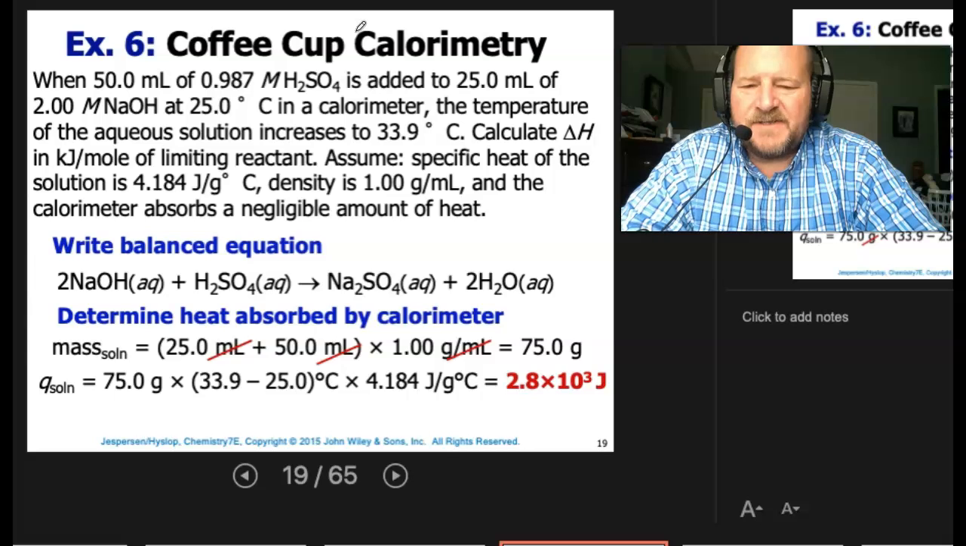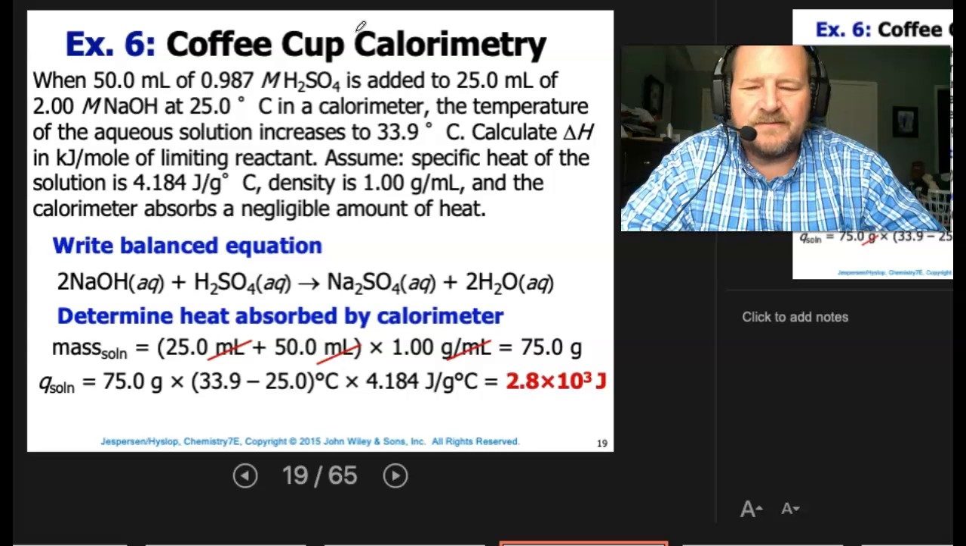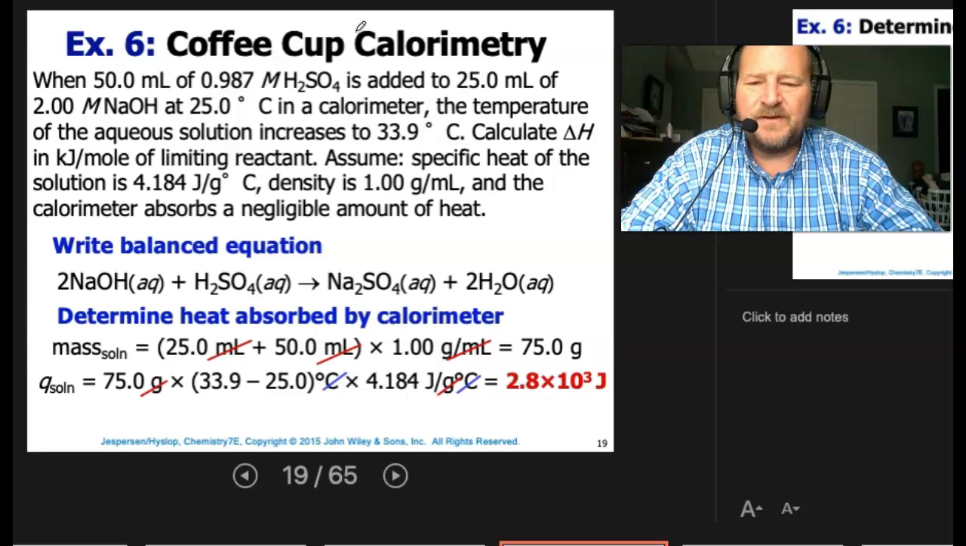75 grams times delta T, which is 33.9 minus the 25, times the specific heat, 4.184. That gives us 2.8 times 10 to the third. We can see grams will cancel out, degrees C will cancel out. That way we're ending in joules. All right, so we have the heat of the calorimeter.